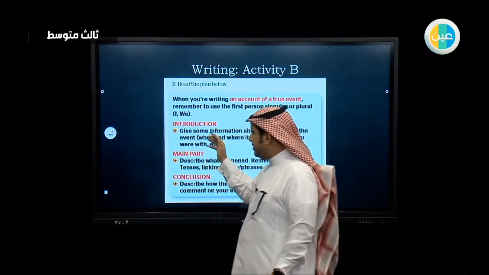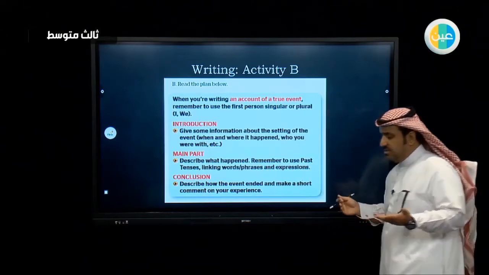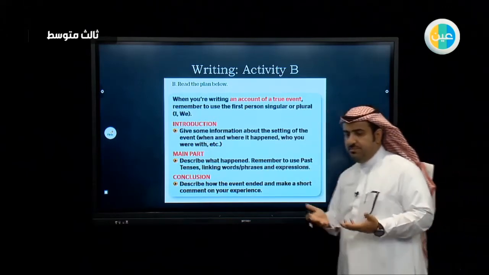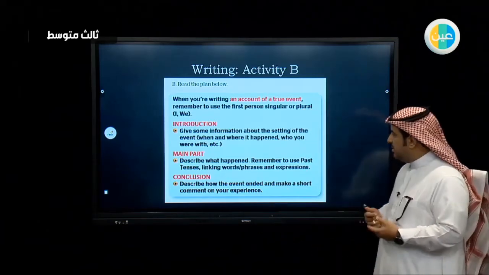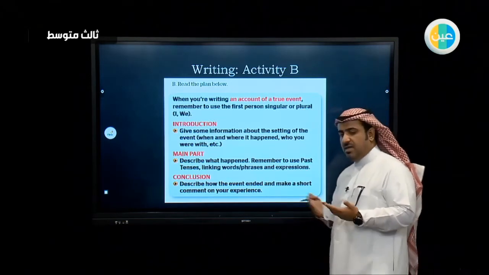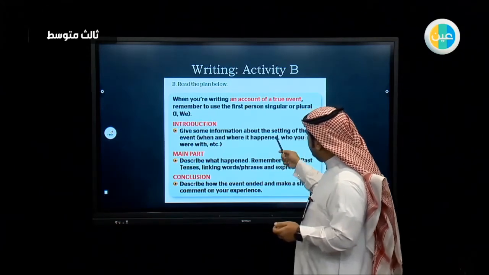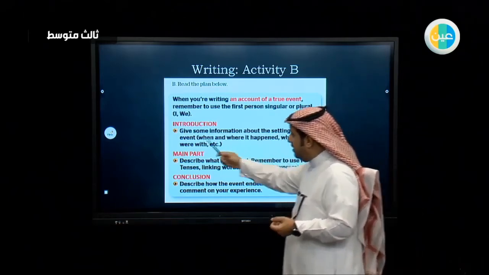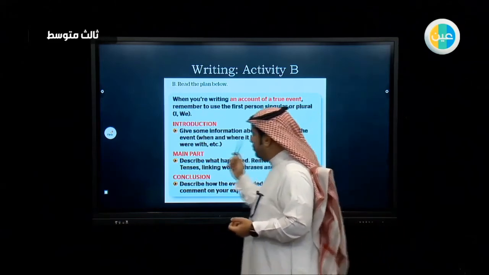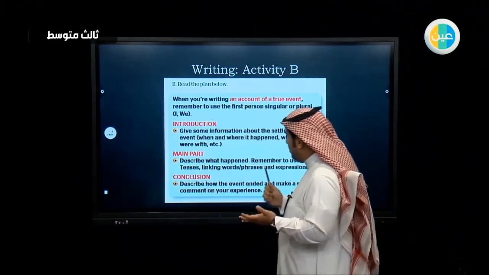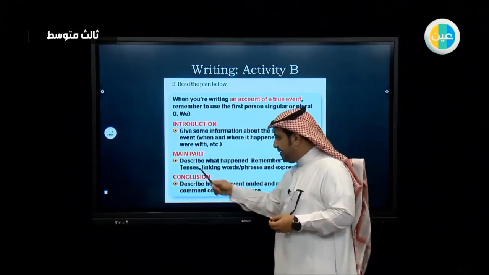In the introduction, you can give some information about the setting. What is the setting? The setting is the place, the environment, the time when it happens, and the characters that are in this story. So this is the setting of the event, when and where it happened, who you were with, etc. So these are some information about the event.